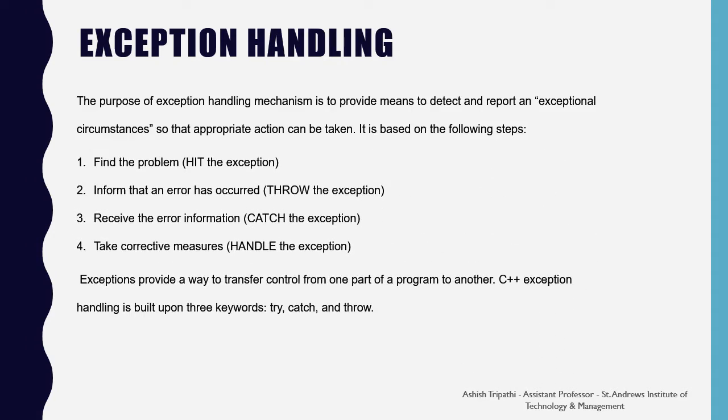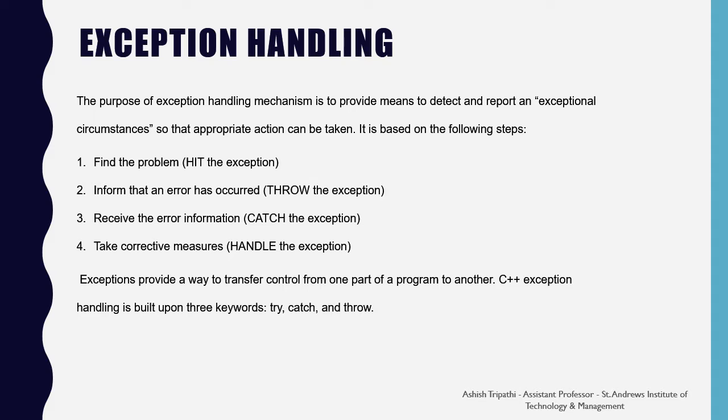Exception handling. The purpose of exception handling mechanism is to provide means to detect and report an exceptional circumstance so that appropriate action can be taken. It is based on the following steps. First, find the problem, that is, hit the exception. Second, inform that an error has occurred, that is, throw the exception. Third, receive the error information, that is, catch the exception. And fourth, take corrective measures, that is, handle the exception.